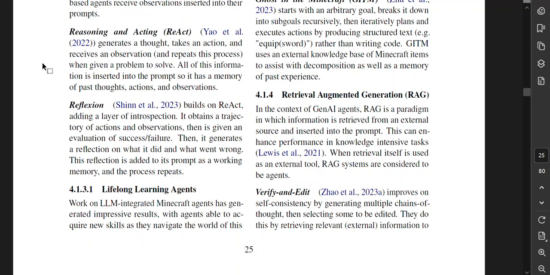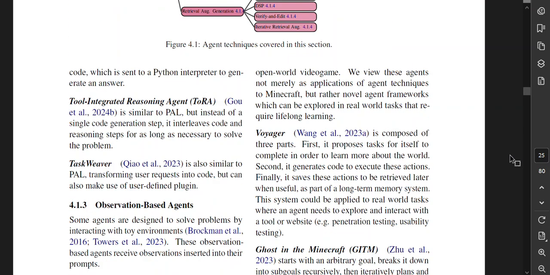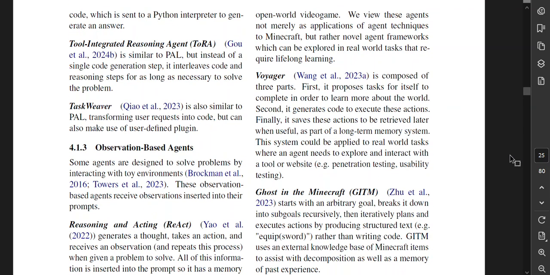Lifelong learning agents. Work on LLM integrated Minecraft agents has generated impressive results with agents able to acquire new skills as they navigate this open world video game. We view these agents not merely as applications of agent techniques in Minecraft, but rather novel agent frameworks which can be explored in real world tasks that require lifelong learning. Yay! Voyager is composed of 3 parts.